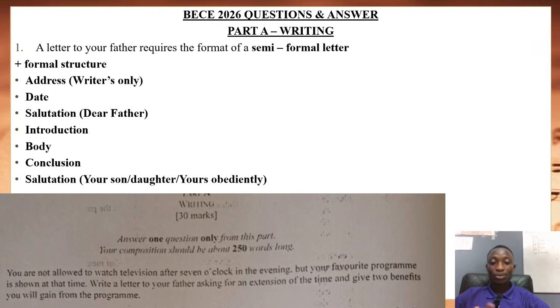So you do watch a program in the evening, let's say 7. It could be any educational program, it could be a quiz program or whatever it is. And then your dad has now given a time at which you should sleep, and the program is aired around 7 in the evening. So you are writing a letter to request your dad to extend your time so you'll be able to watch this favorite movie or favorite educational program, and also telling your dad some benefits that you can derive from it. So this is clearly a semi-formal letter.